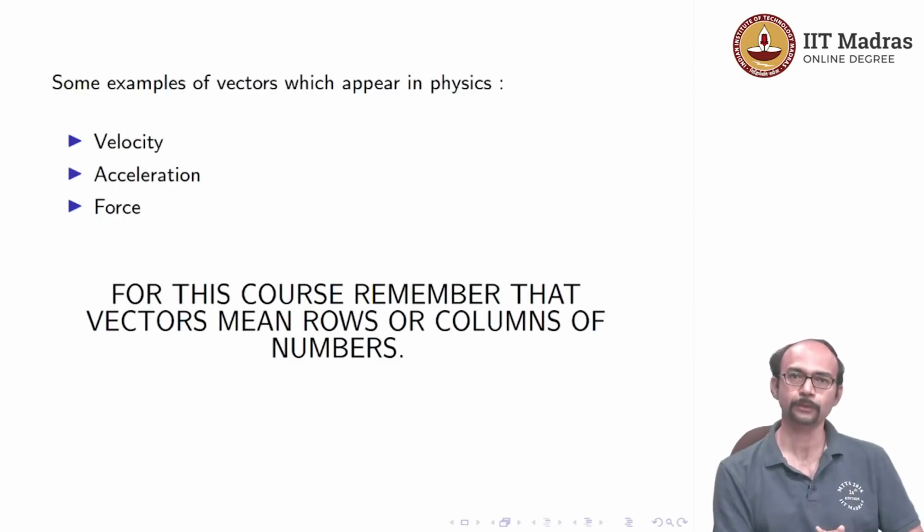This intuition of geometry should be kept in your mind, but when you actually do the algebra, think of them as lists, and the addition and scalar multiplication is exactly done the way we have described. Addition is coordinate wise or entry wise, and similarly scalar multiplication is coordinate or entry wise.